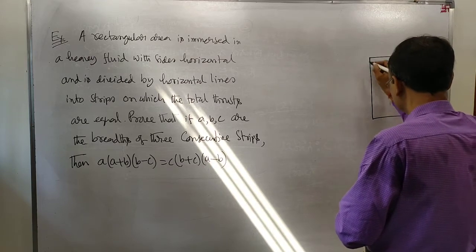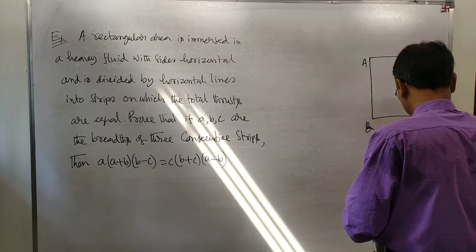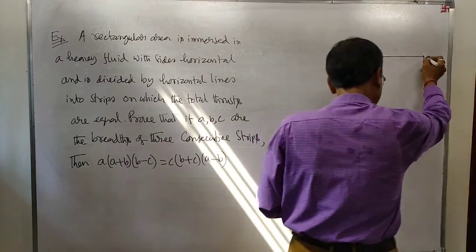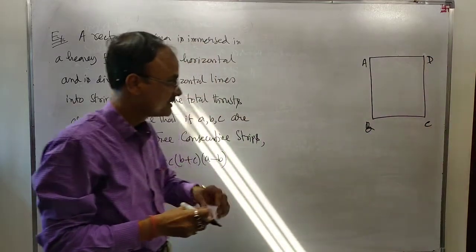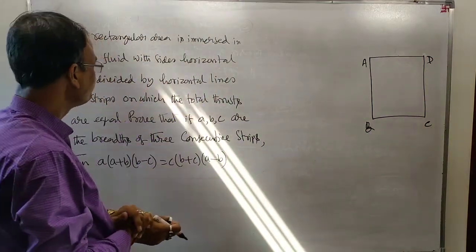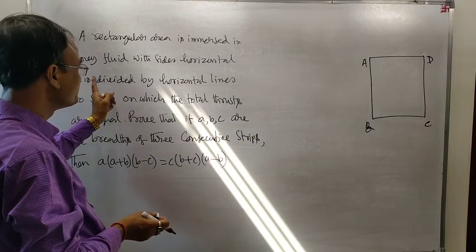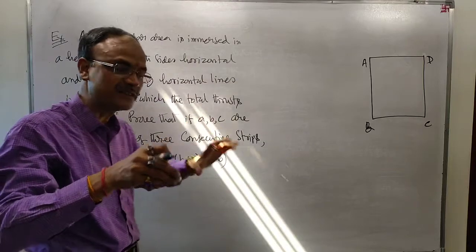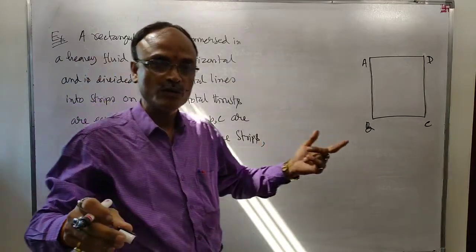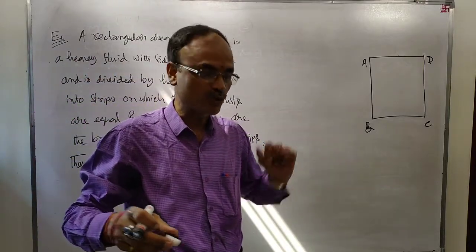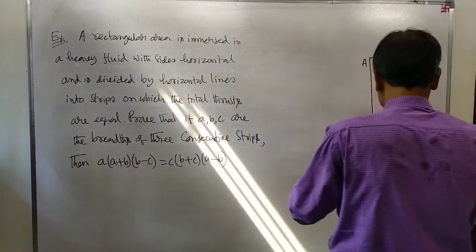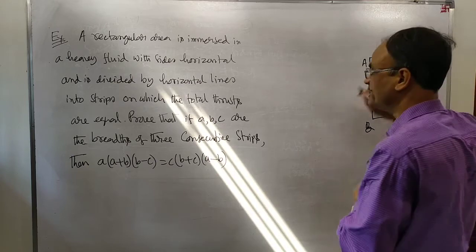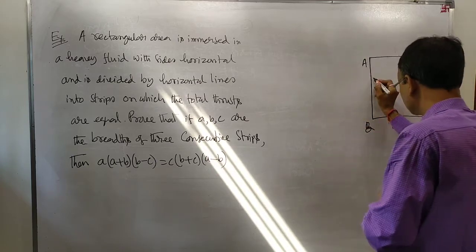Sides horizontal. Suppose ABCD be the rectangular area. ABCD rectangular area is immersed in a homogeneous liquid of density, suppose so. Density. The breadth of the rectangle is D.